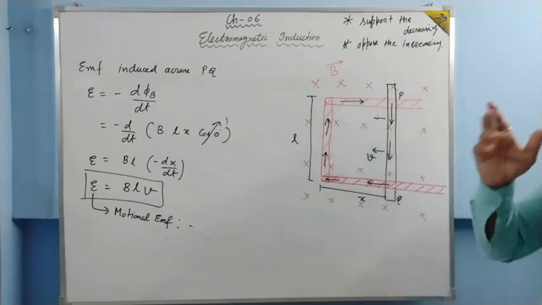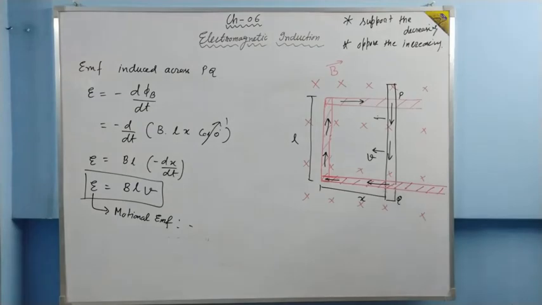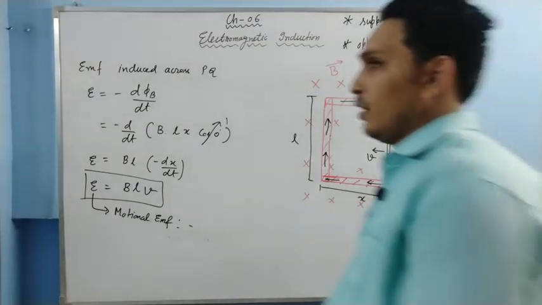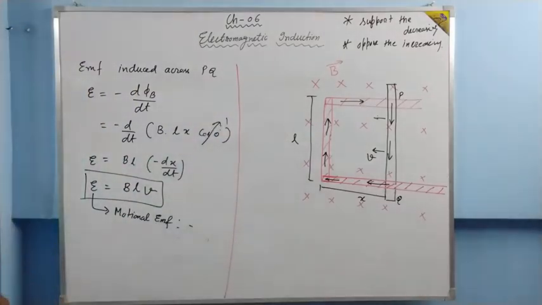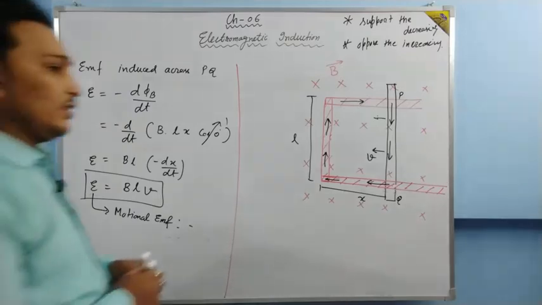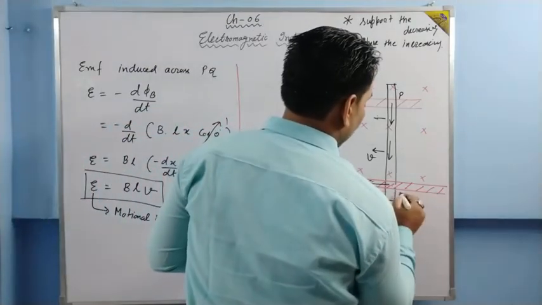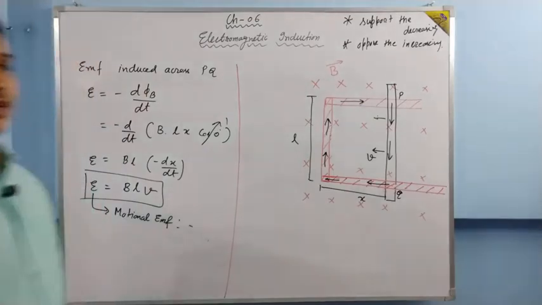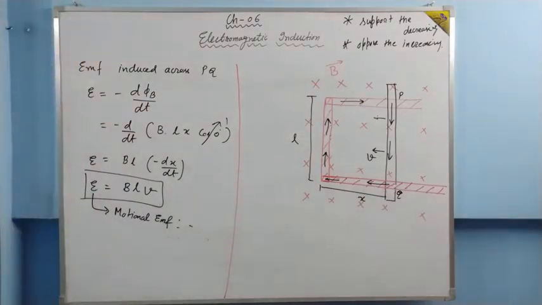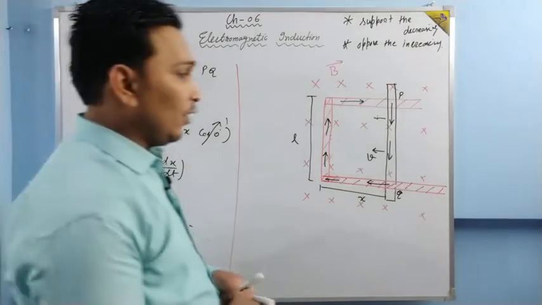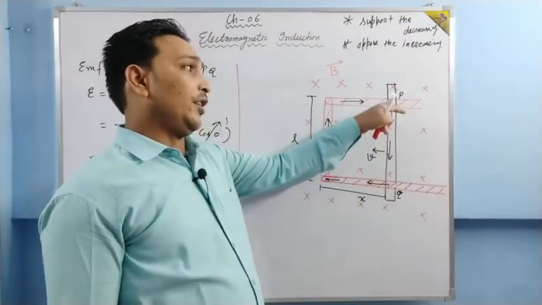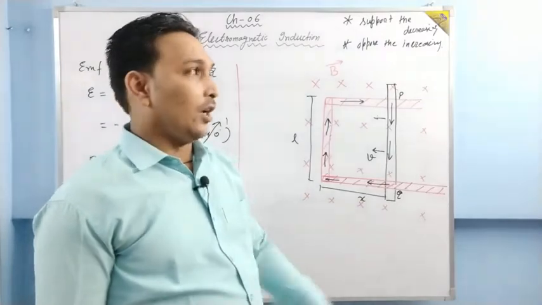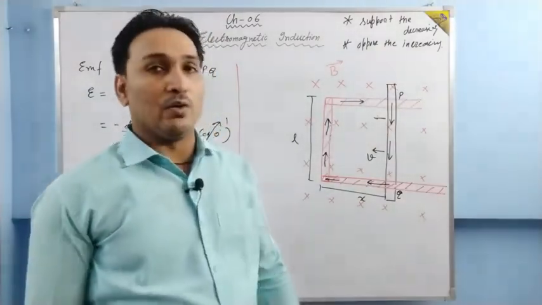Now a very important question I am going to ask. P and Q: P end is this one and Q is this one. In P and Q, which is at higher potential? When we look at this arrangement the first time, what we take out from here is that current is moving from P to Q. Definitely P will be at higher potential and Q will be at lower potential.